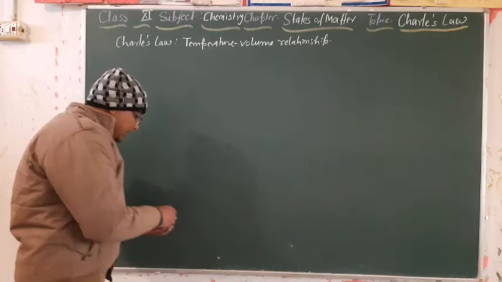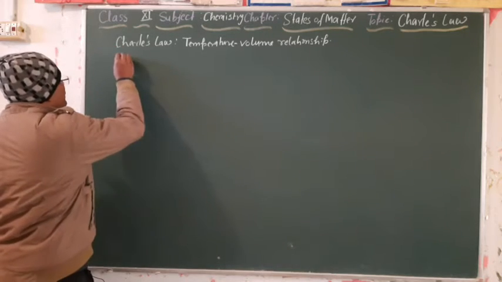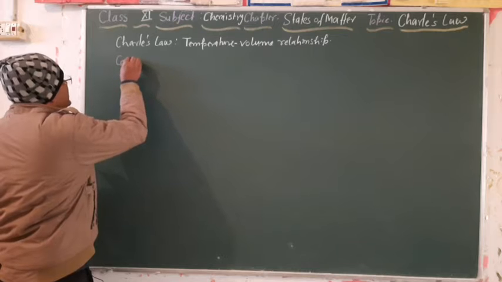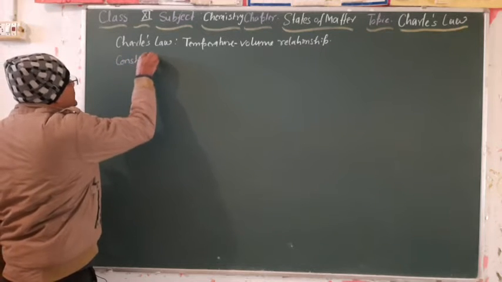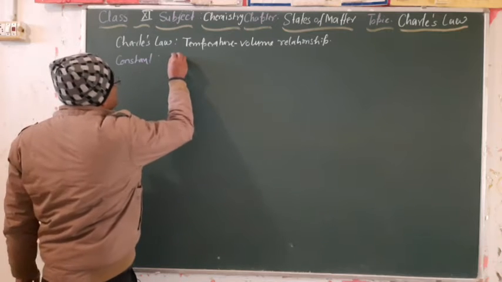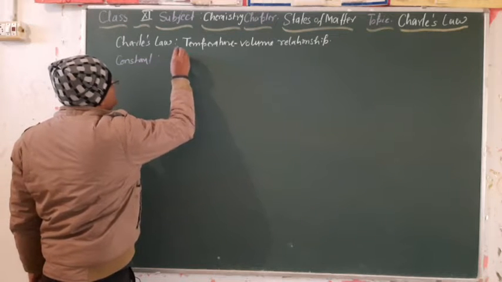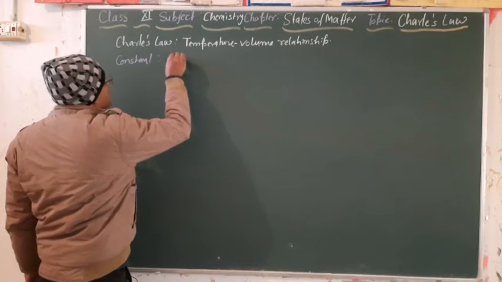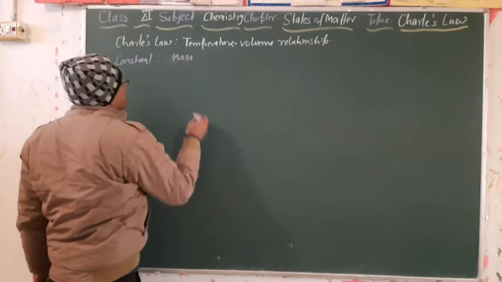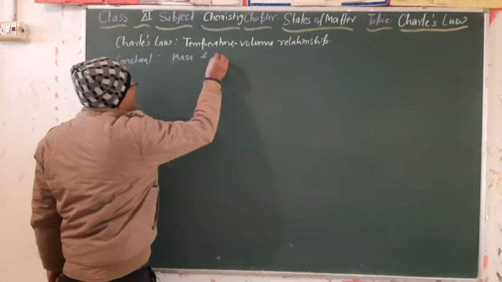He kept two parameters constant. The constant parameters were fixed mass, which is the amount of substance, and pressure.